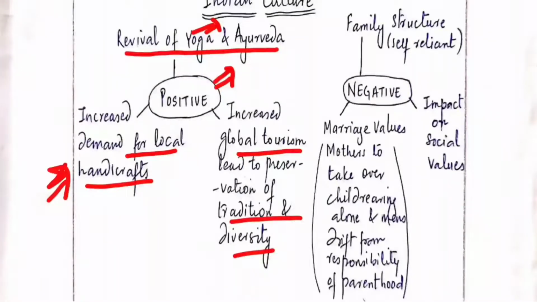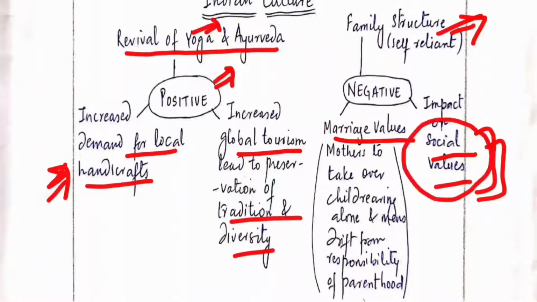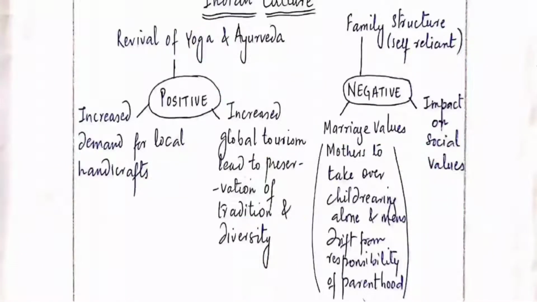What is negative? It is affecting our family structures. It is impacting our social values. It is impacting our marital values. So this is the negative impact. People lean more towards the negative things rather than grasping the positive things. Impacting the social values is a big threat for Indian society.